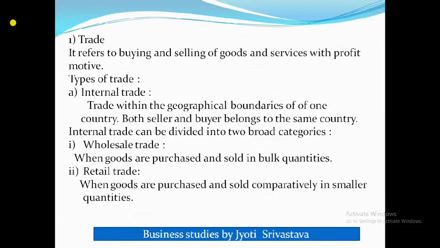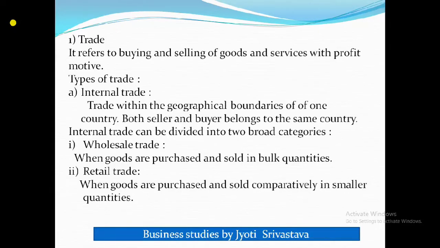It can also be called home trade or domestic trade. Suppose trade is done between the traders of Chennai and Indore, it is internal trade. Why? Because Chennai and Indore belong to the same country. In this type of trade the payments are generally made in the currency of the country only. Clear?